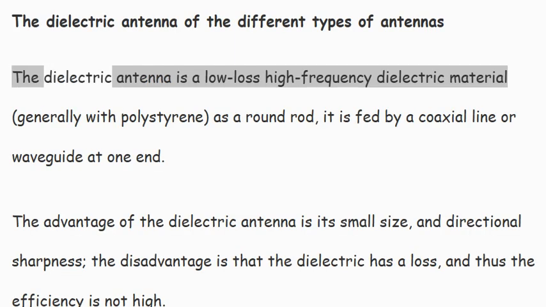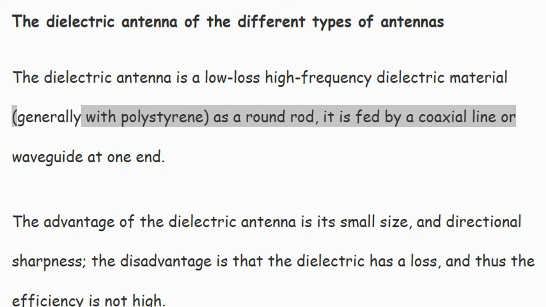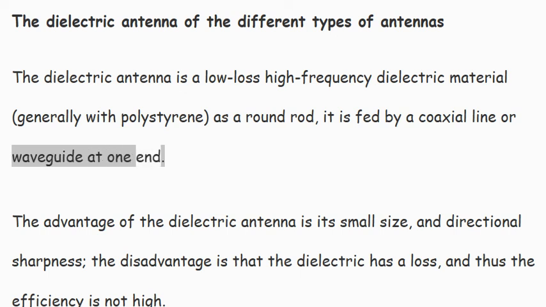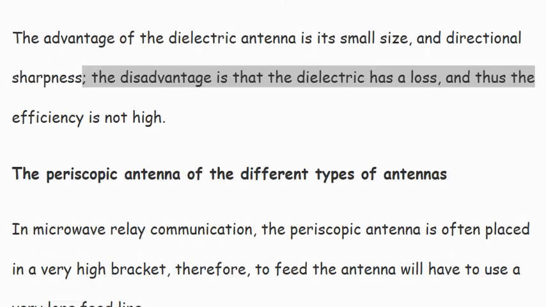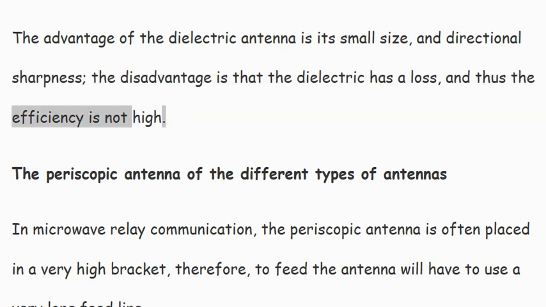The dielectric antenna is made of a low-loss, high-frequency dielectric material, generally polystyrene, as a round rod. It is fed by a coaxial line or waveguide at one end. The advantage of the dielectric antenna is its small size and directional sharpness. The disadvantage is that the dielectric has a loss, and thus the efficiency is not high.